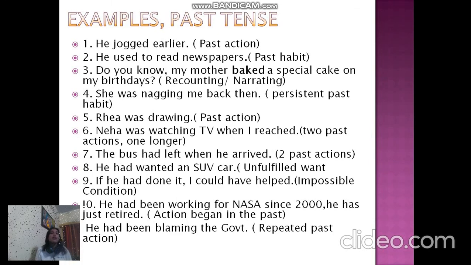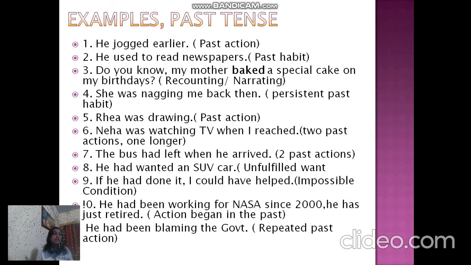Remember that. Then comes unfulfilled desire from the past. He had wanted an SUV car. Okay, ये उसका past desire था. So had V3.